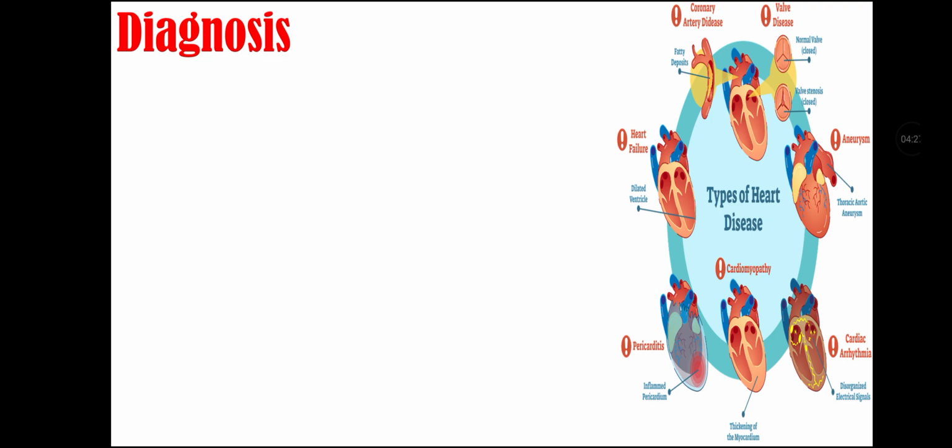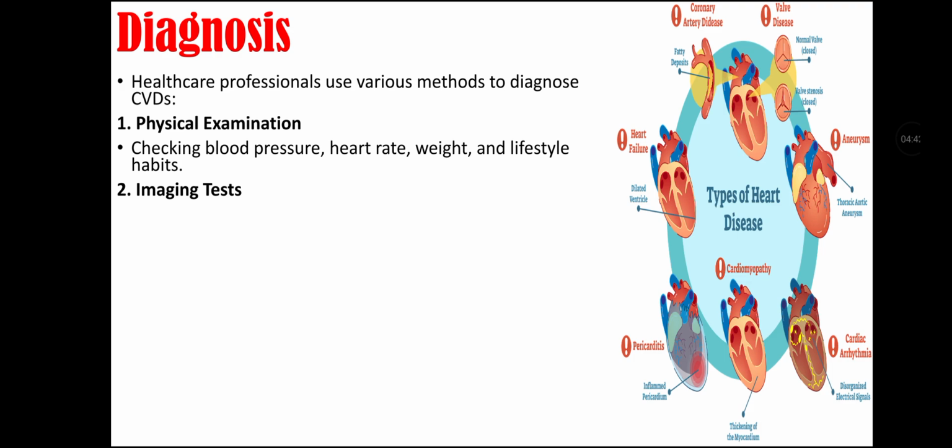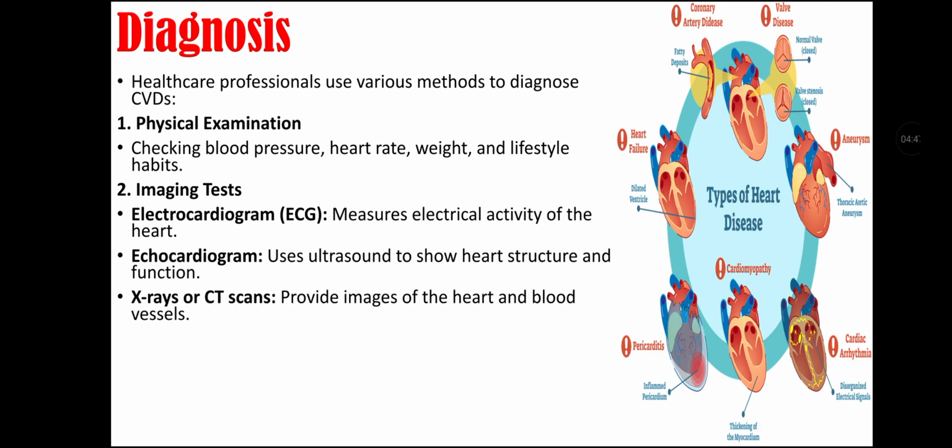Diagnosis of cardiovascular disease. Healthcare professionals use various methods to diagnose cardiovascular diseases. They include physical examination, that is checking of blood pressure, heart rate, weight, and lifestyle habits. Second is imaging tests that include electrocardiogram, echocardiogram, X-rays or CT scan. Electrocardiogram measures electrical activity of the heart. Echocardiogram uses ultrasound to show heart structure and function, while X-rays or CT scans provide images of the heart and blood vessels.